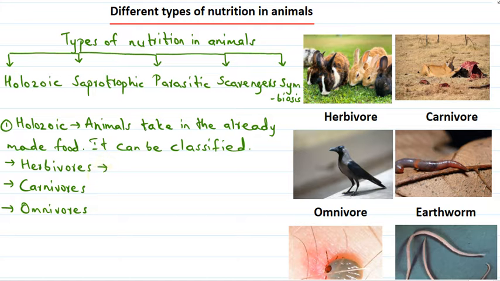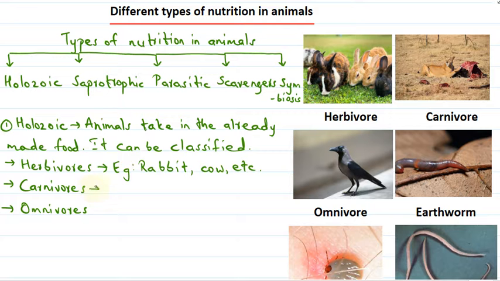So what are herbivores? Herbivores are those animals which only depend on plants for food. That is, they directly feed on plants. For example, they can eat grasses, leaves, etc. Examples of animals which are herbivores include rabbit, cow, etc. Here we can see an image of a herbivore, that is, rabbits feeding on grass.